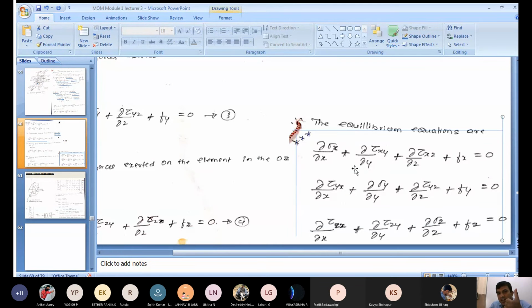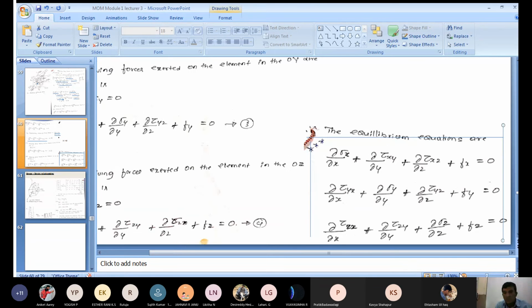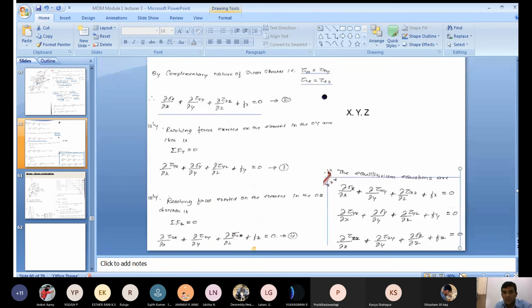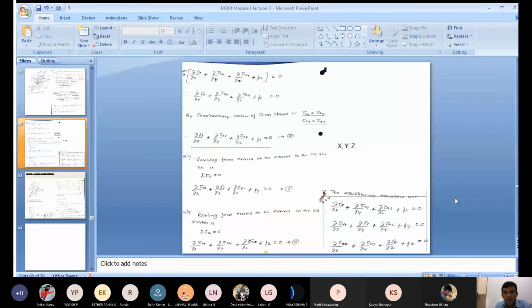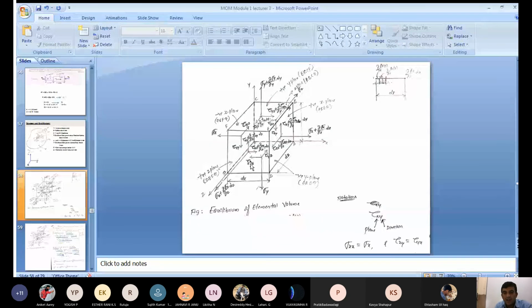First, write a cubical element, a cuboid of volume dx, dy and dz. Then identify the negative x plane and positive x plane.